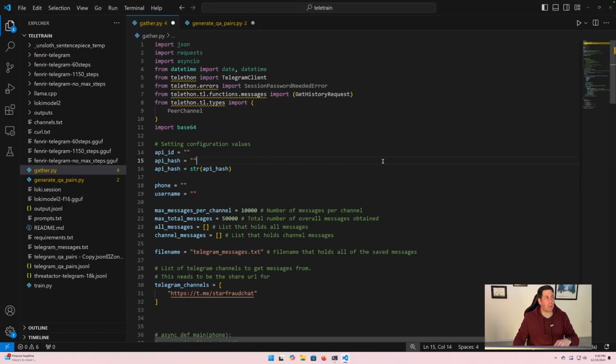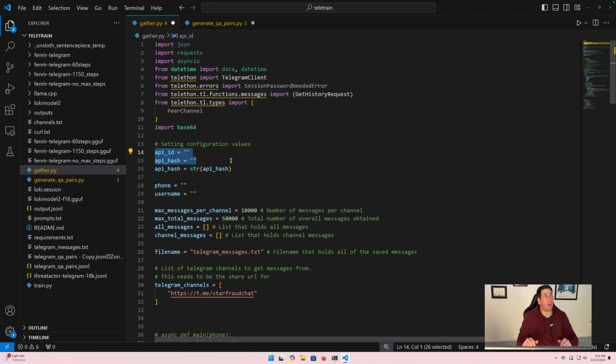Back to Telegram and using Telethon. So here you can see we're using the Telethon Python package. We're doing a whole bunch of stuff here. One thing to note is that Telegram is OAuth-esque, to where you do need to create an application with Telegram in order to do these things, and then authenticate with your Telegram user account to that app. So you will need to register an application, and you will get what's called an API ID and then an API hash.